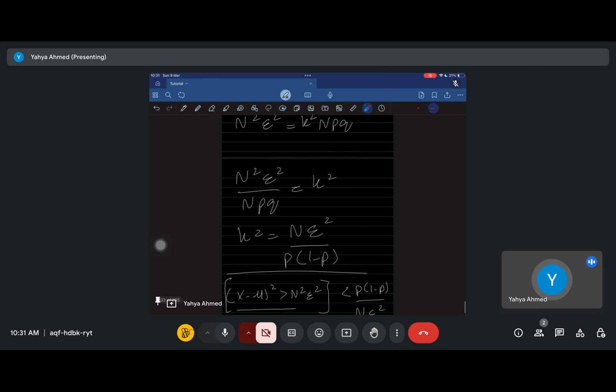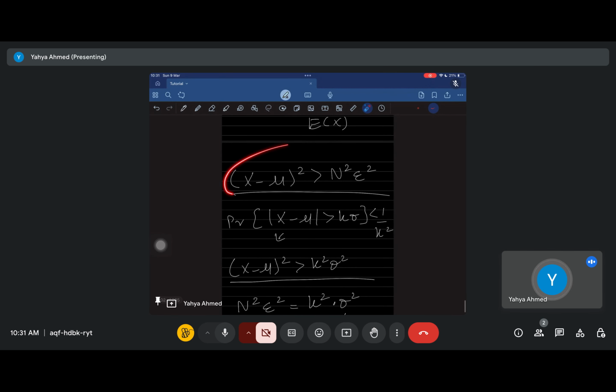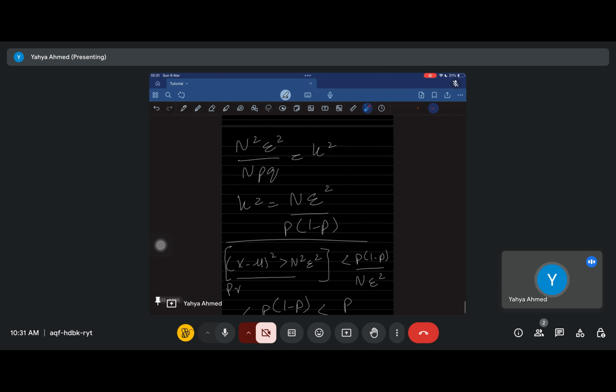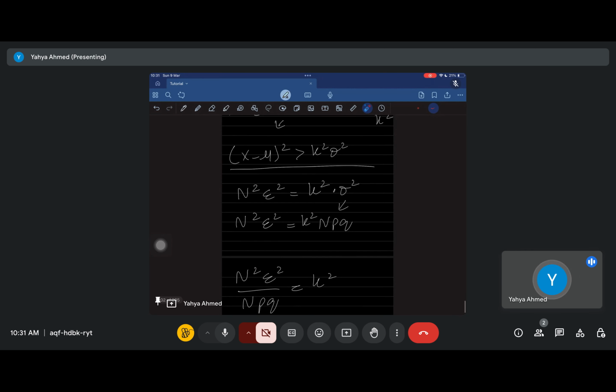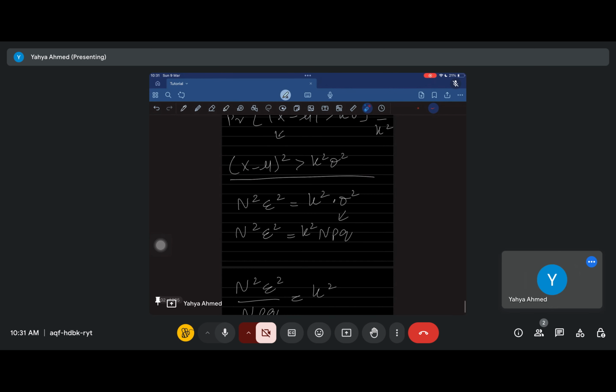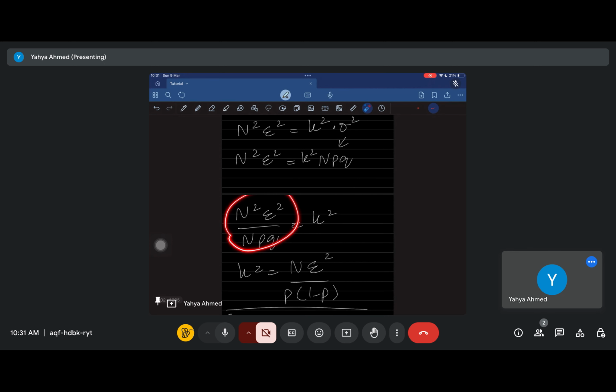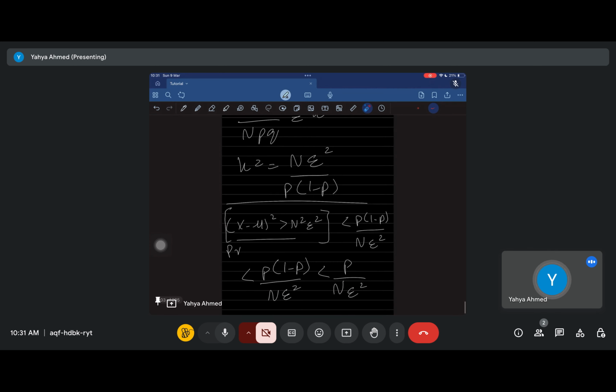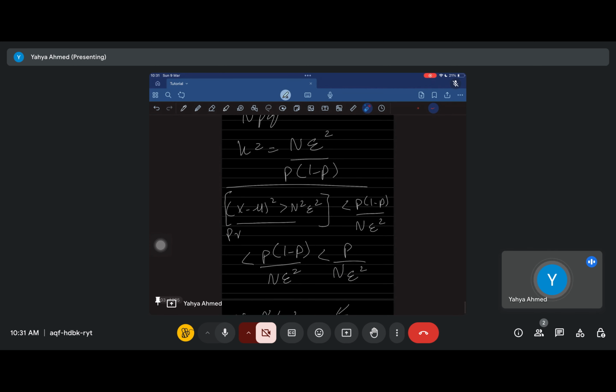Once we have the value of k square, we know that the probability of this event happening is smaller than 1 upon k square. And what have we just found for k square? This. So we know that the probability of this event happening is smaller than 1 upon this value. Okay? We're going to rewrite this exactly as that. We're going to say, the probability that (x minus mu) square is greater than n square e square is smaller than 1 upon k square. This k square was this, so 1 upon k square will be this flipped. So we flipped it.